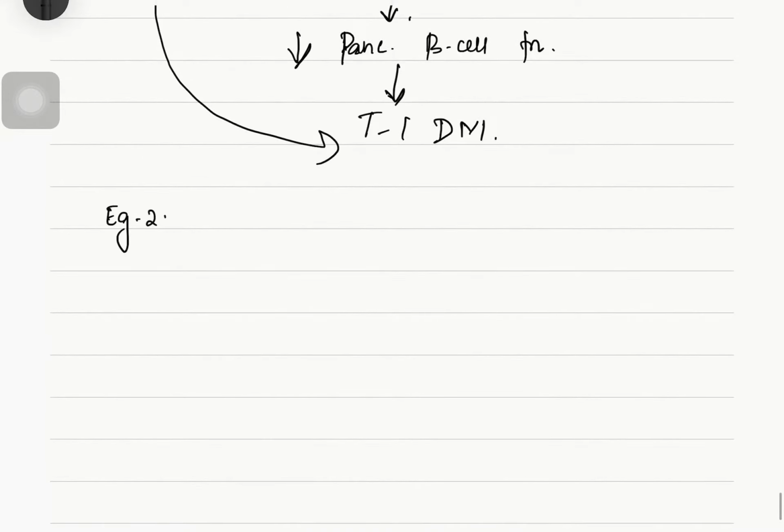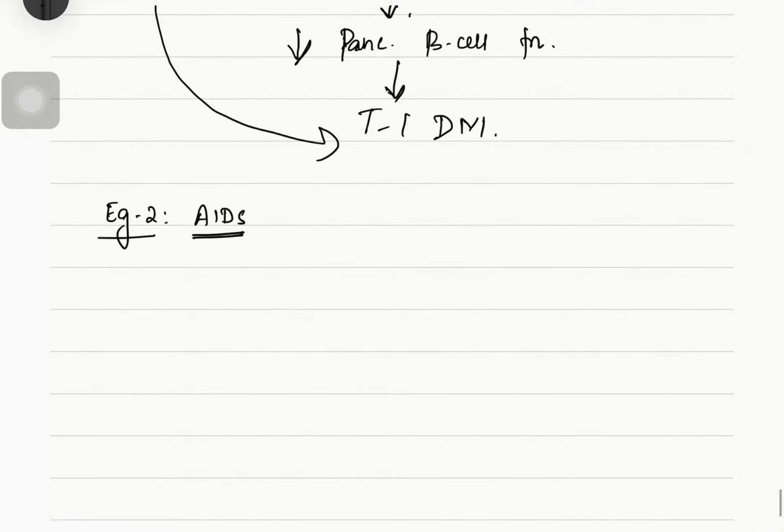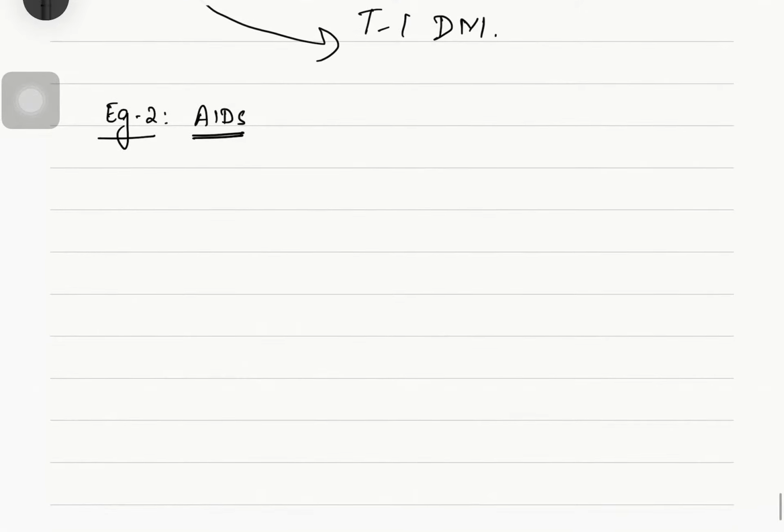Similarly, one more example is AIDS, HIV, human immunodeficiency virus. In AIDS, there is an inappropriate deletion or depletion of CD4 T helper cells.